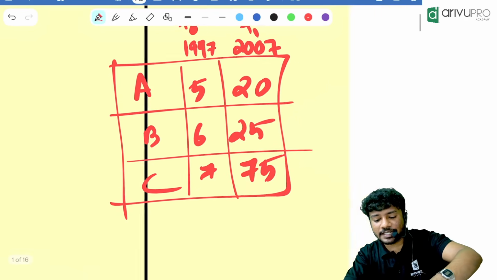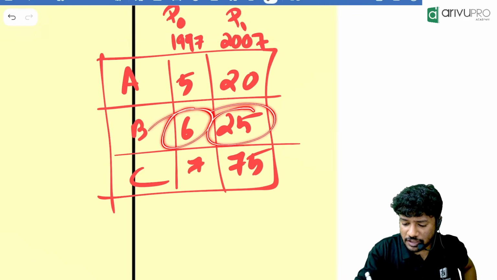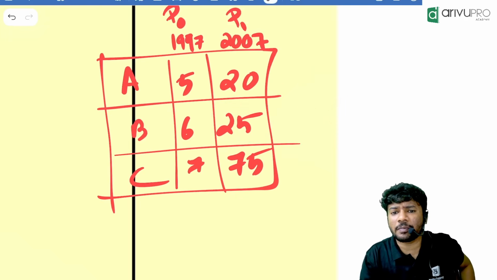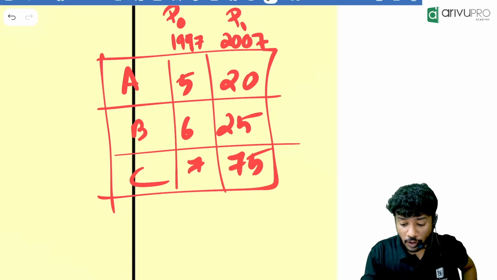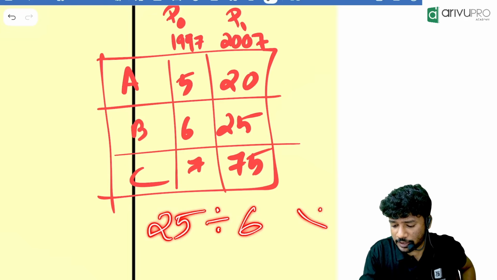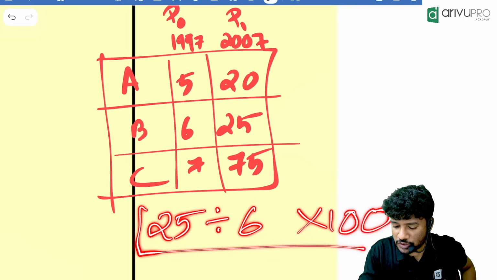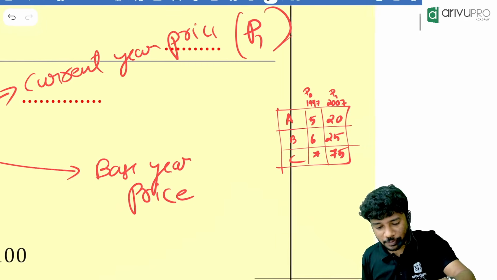Now what is the price relative of B? 25 divided by 6 into 100. 25 by 6 is how much? So 460, everyone got. How did you do it in calculator? Type 25, then divide by 6, then multiply it with 100. This is the step in calculator. So everyone is done with the price relative.